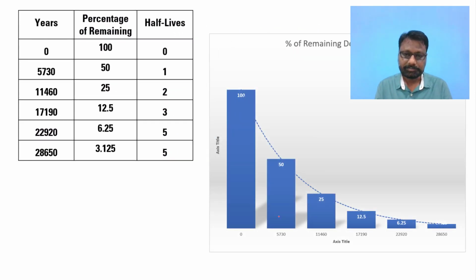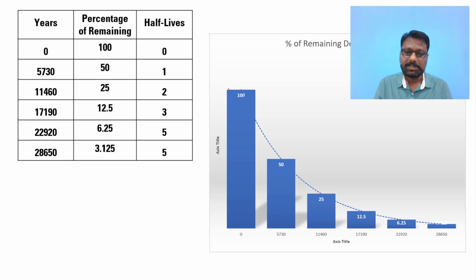At time 0, you will see there is 100% of C14. Gradually it decreases, and 5730 years later, when we observe, it is 50%. After the death of 11,460 years, you are able to see 25% of the C14 carbon. And after the death of 22,920 years, you would find 12.5% of the C14.